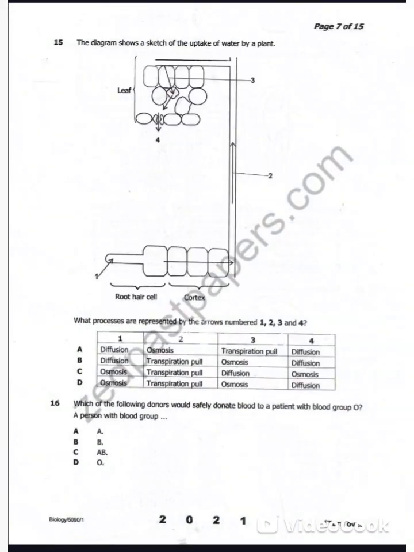The diagram shows a sketch of the uptake of water by a plant. So we have a leaf, the root hair, the cortex. So water, the root hair absorbs water by the process of osmosis. So then it moves up by transpiration, then again by osmosis, then moves out by diffusion. So the best answer is D.